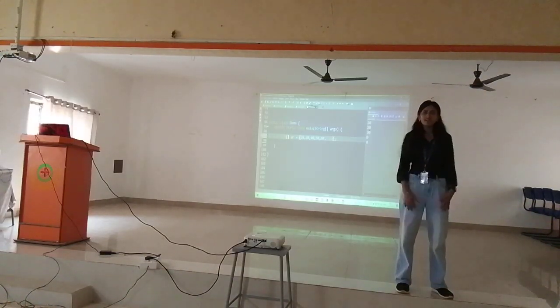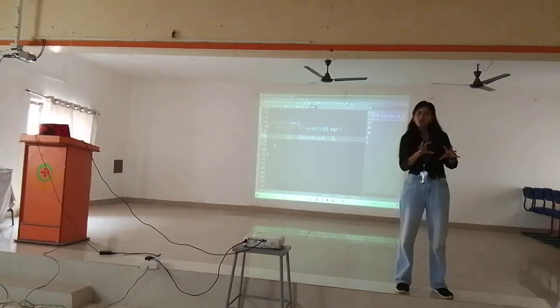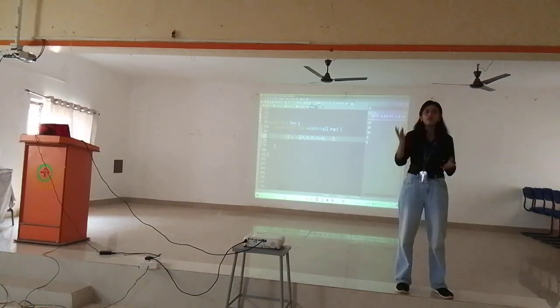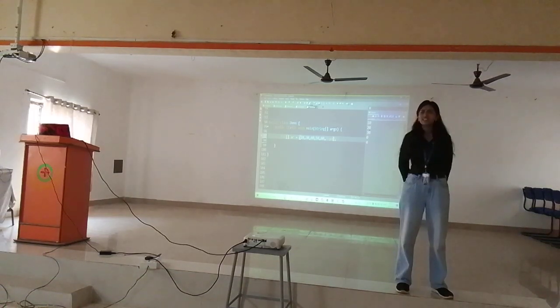Before you create it, you can tell 10 is the amount of data I want to store. Then if you want to store 20 pieces of data, you mention 20, or 30, you can mention. So how can it be a disadvantage? We can't modify it. Why do you want to modify? Well, creating is done correctly. If you want to add some more data after creating, if you want to extend the size after creating, it is not possible.